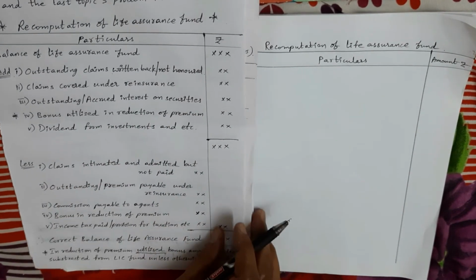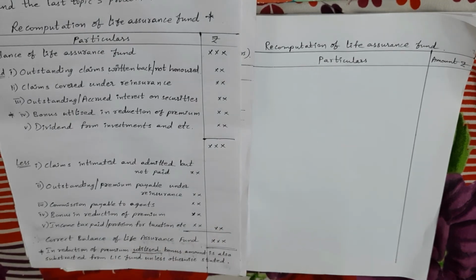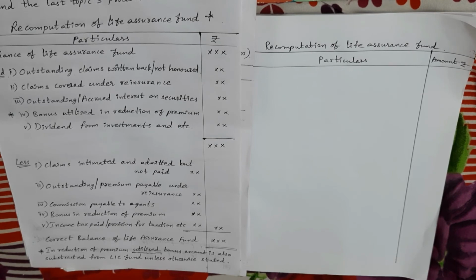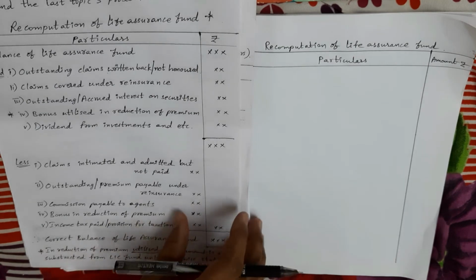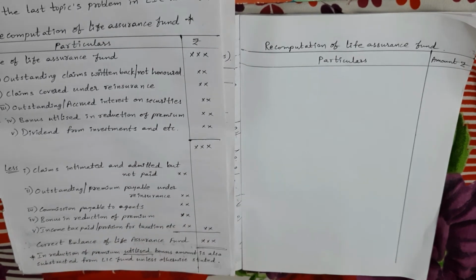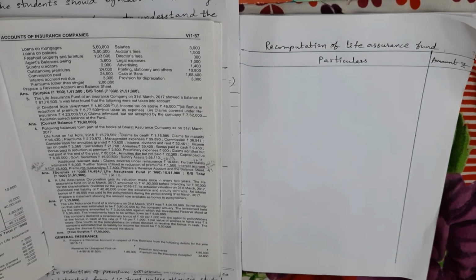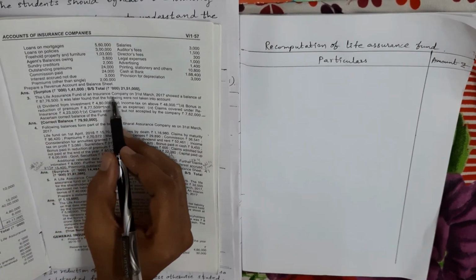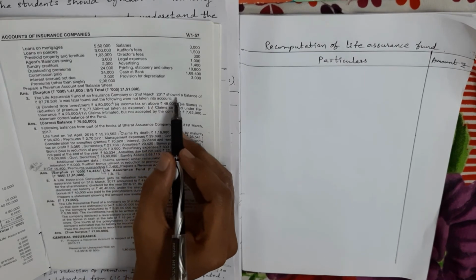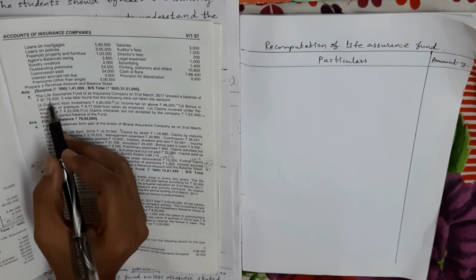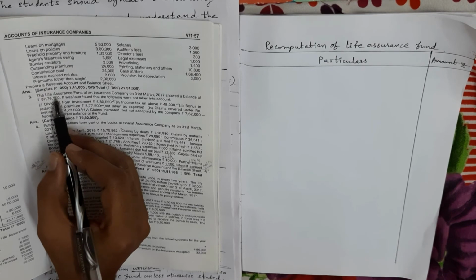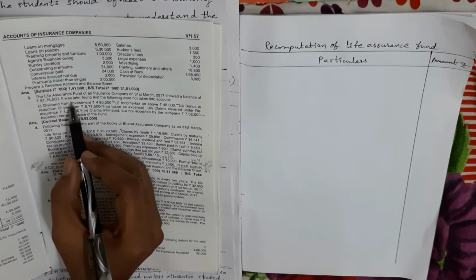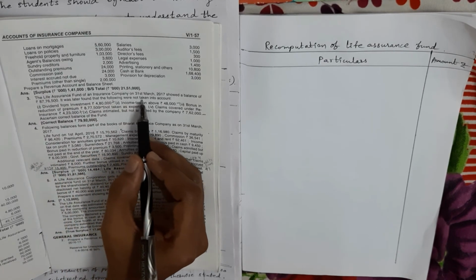Now, I'm going to explain one related problem. In your textbook, in problem number 3, the life assurance fund of an insurance company on 31st March 2017 showed a balance of 87,76,500. So this is a life assurance fund. It was later found that the following were not taken into account.